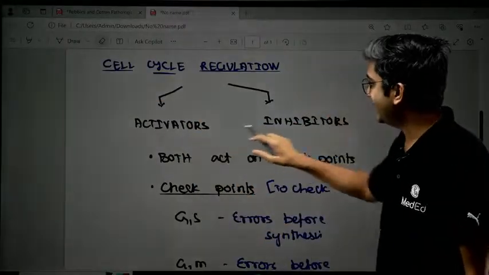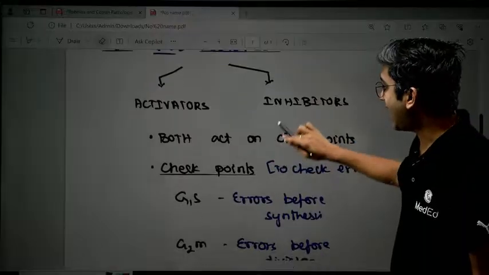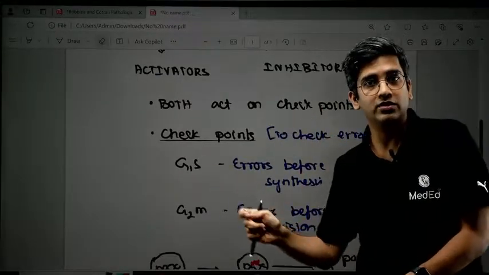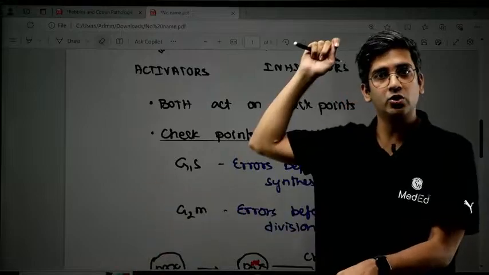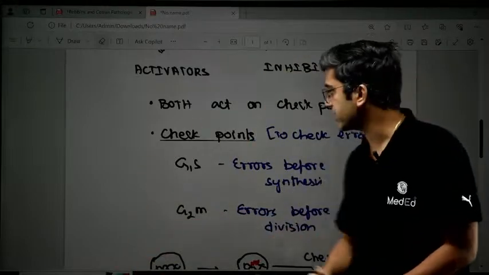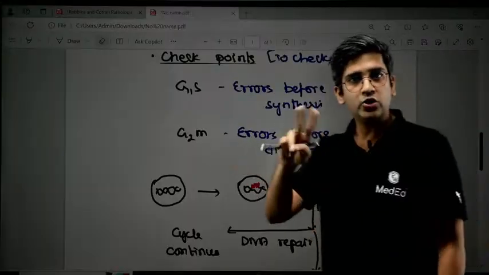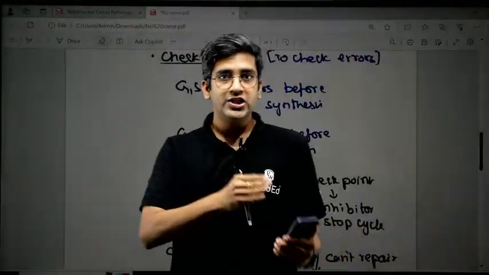I have both activators and inhibitors. Both of them act on the cell cycle checkpoints primarily because that's where I can control, right? That's the checkpoints. I can control it, open it, close it, open it, close it, right? Then I have G1S checkpoint and G2M checkpoint. We wrote two checkpoints, right? G1 and S.